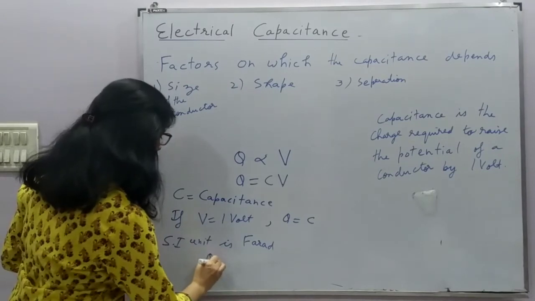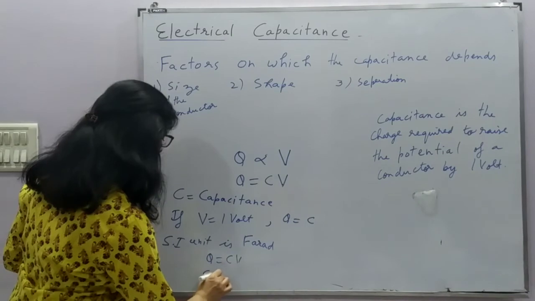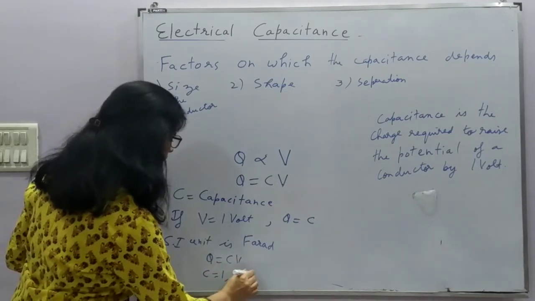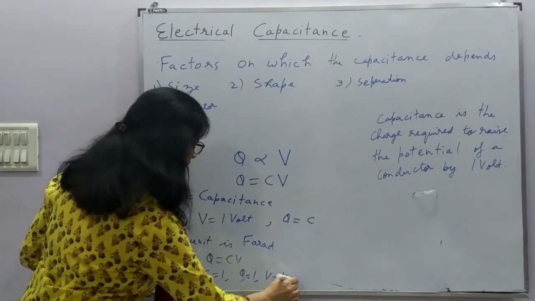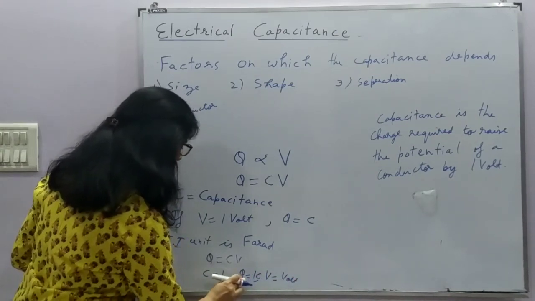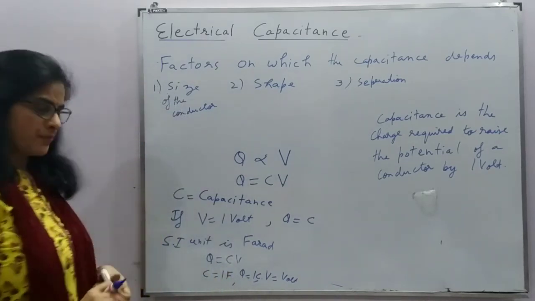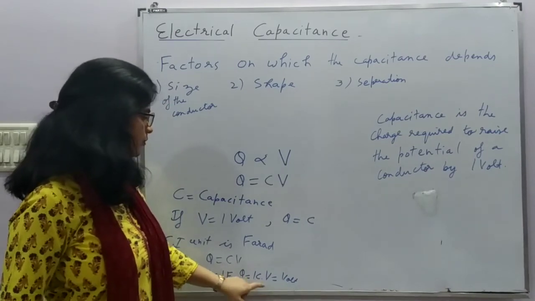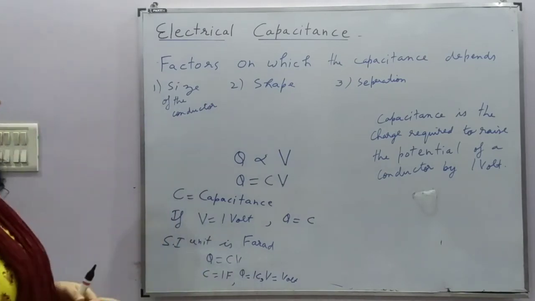So Q is equal to CV means if C is 1, Q is 1 and V is 1. This is 1 volt, this is 1 coulomb and this is 1 farad. So 1 farad is the capacitance of the conductor where 1 coulomb charge is required to raise its potential by 1 volt. Right?